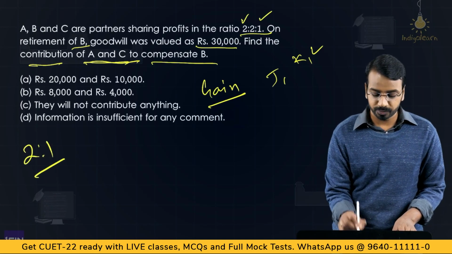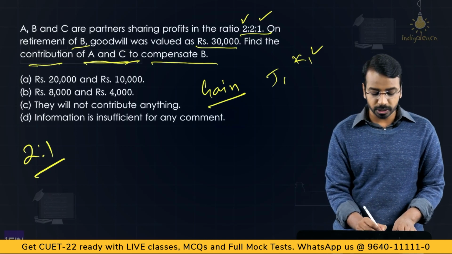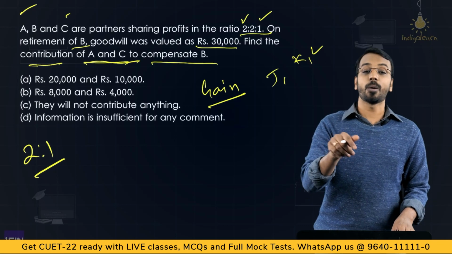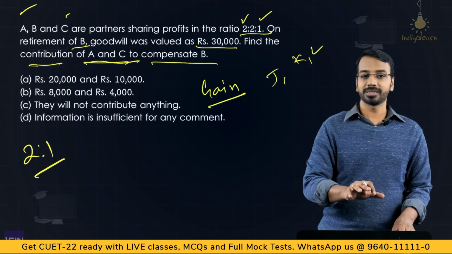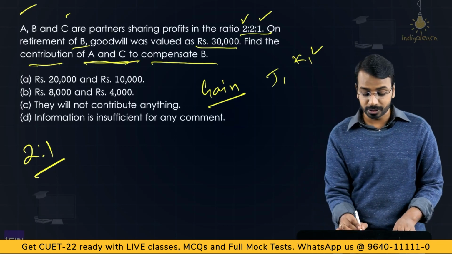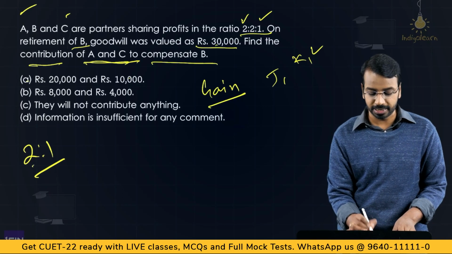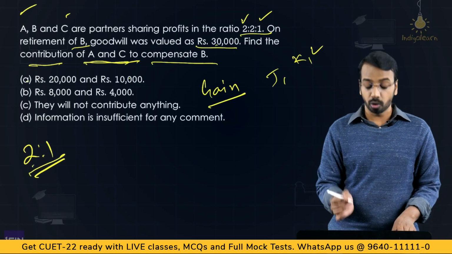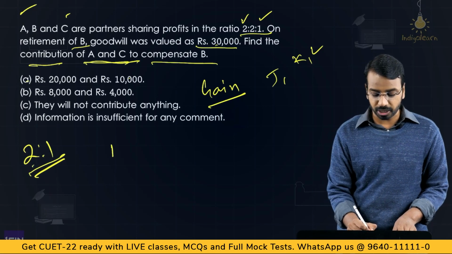What is the total goodwill? 30,000. Now we have to see how much A and C have to contribute to B as compensation for this goodwill share. Now friends, sometimes what happens is in a hurry you would say 30,000 in 2:1 means 20 and 10, that is the correct answer. You should not be in a hurry. 2:1 is the gaining ratio. We should also find what is the share of B.